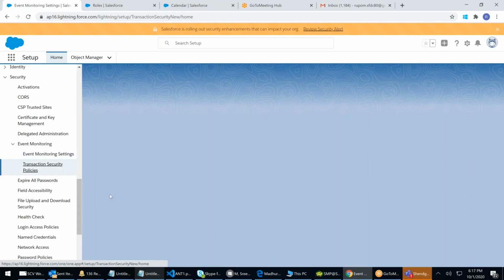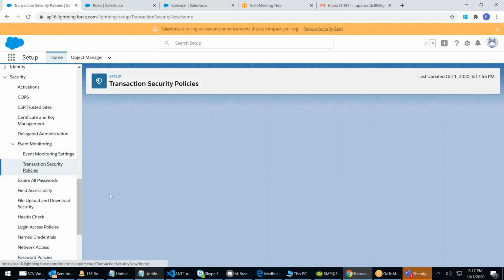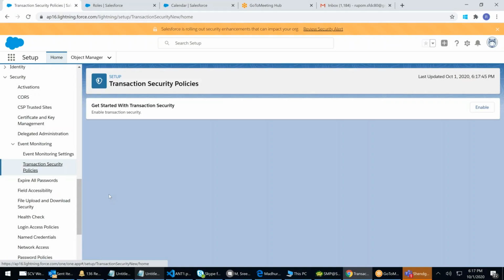Transaction security policies, right? We'll not touch this at this moment. You can just say enable if required, but I'll recommend not to touch. These are the default policies which will get applied. You have to read the help documentation to understand what will happen by enabling this. Salesforce has created a lot of rules. Those will get deployed if you enable it. So be careful. Don't do anything. Keep quiet here.